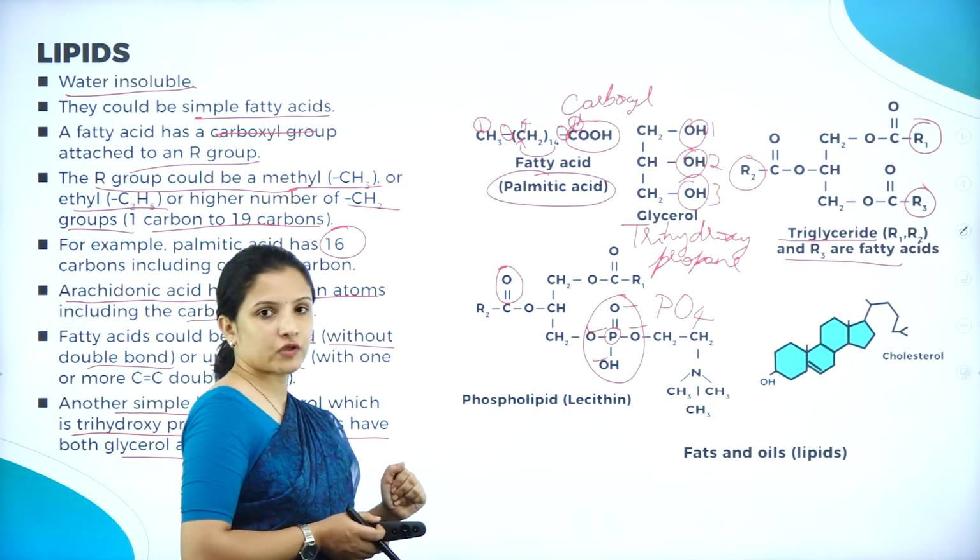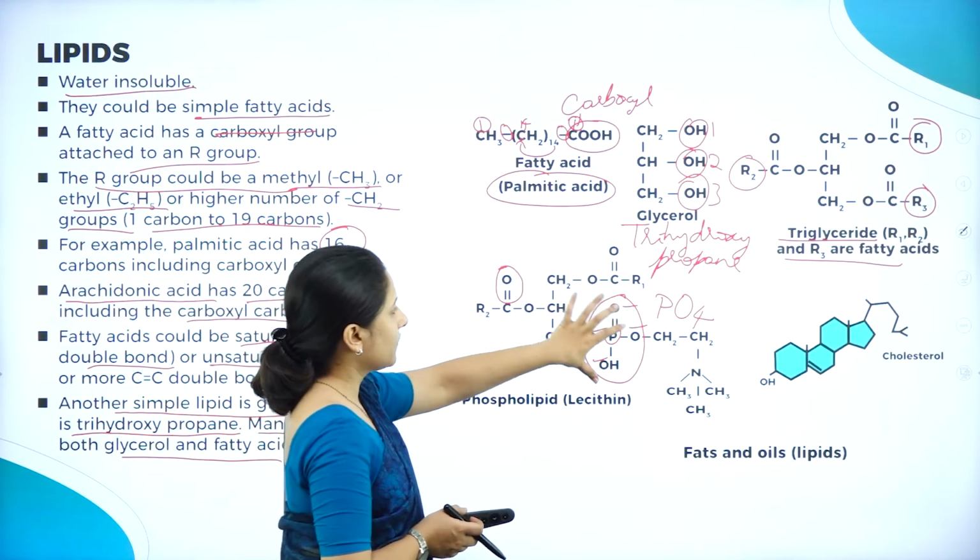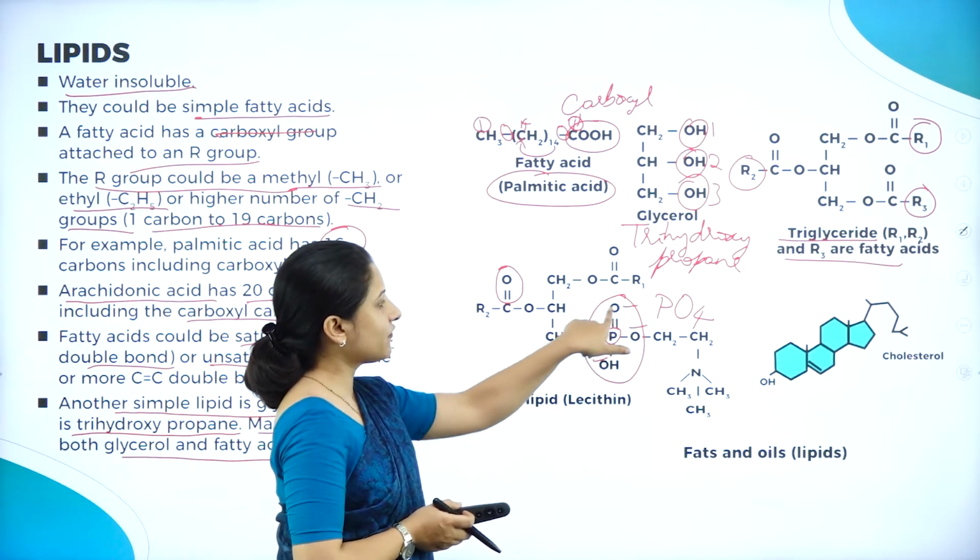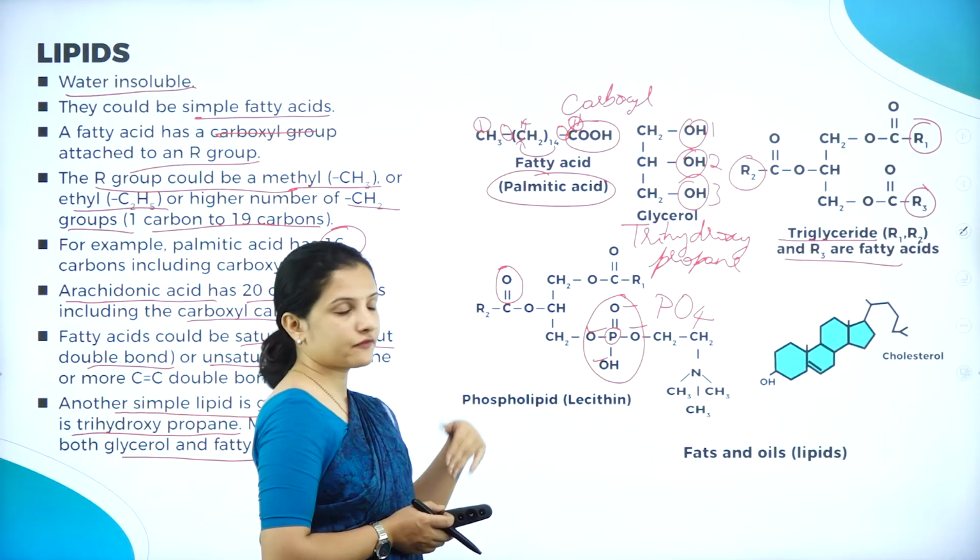Next, this is a phospholipid. Why is this a phospholipid? If you see here in the structure, there is a phosphate group being present. That is why it is a phospholipid.